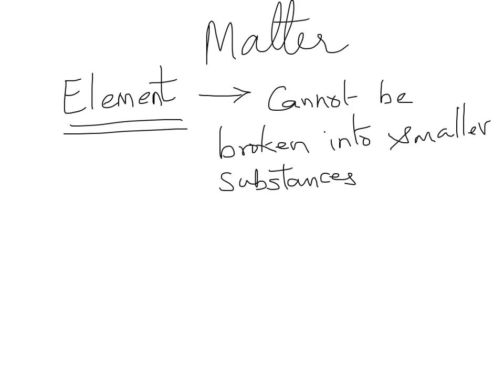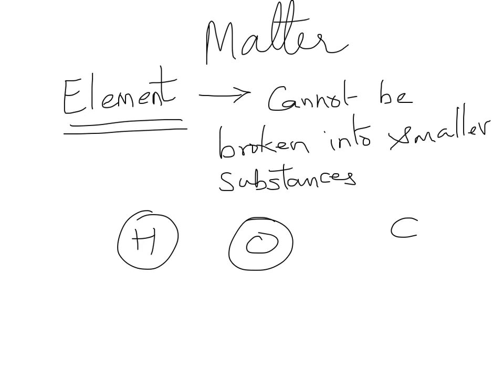And we also mentioned that the periodic table is a systematic arrangement of elements. So every entry on the periodic table is one element. For example, hydrogen is present on the periodic table, oxygen is present, carbon is present. So all these are elements. Now how are they different from each other?